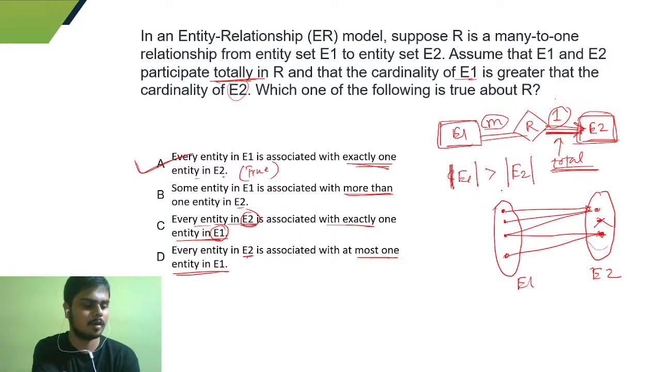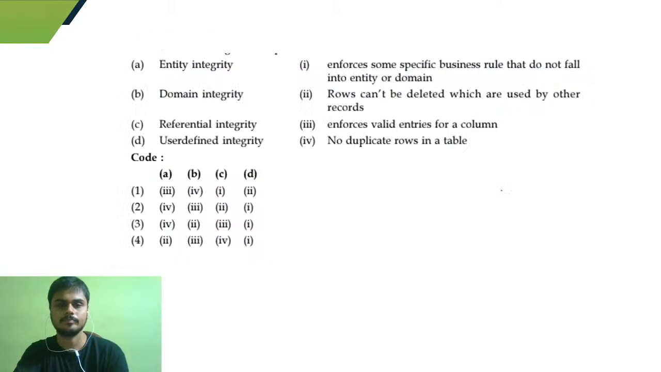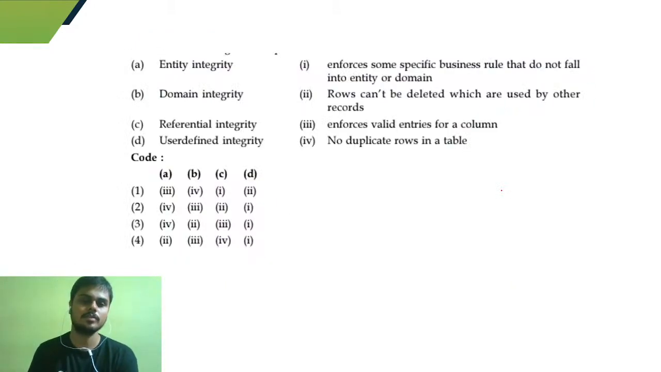So with this, I'll move on to the next question, or the last question. This is a very easy question. This is actually a theoretical question and you have to deal with it. So what it is telling, you have to match the following, right? Match the following tuples or match the following columns. Okay. So the first one is the entity integrity.